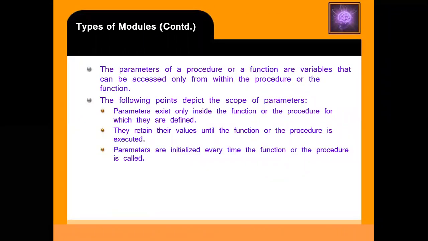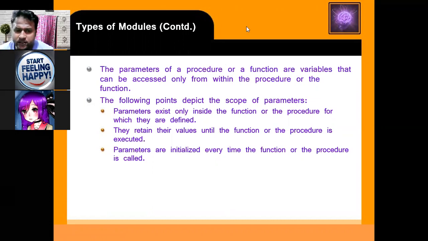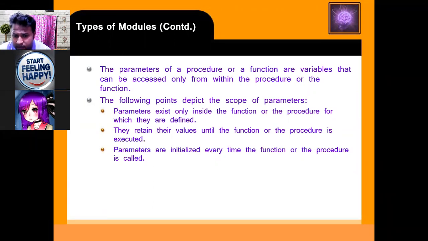Okay, the parameters of the procedure and function are variables that can be accessed only within the procedure and function. So only within the procedure and function can you access them. Outside of the procedure and function you cannot access them. The following points depict the scope of the parameter. Parameters exist only inside the function, or before they are defined. They retain their value until the function or procedure is executed.